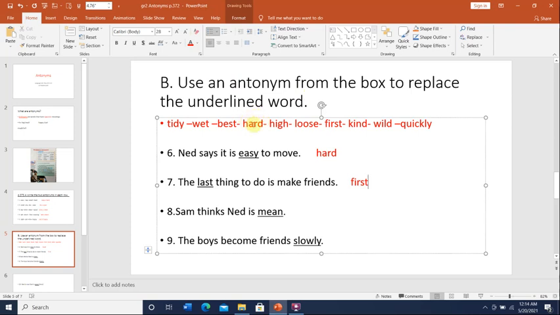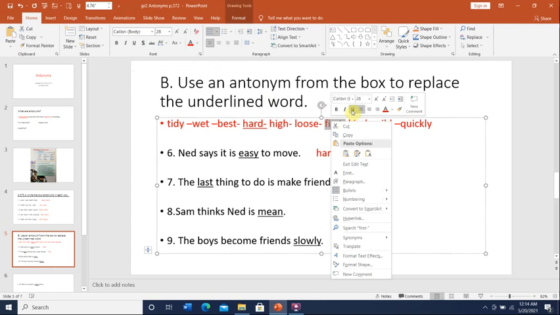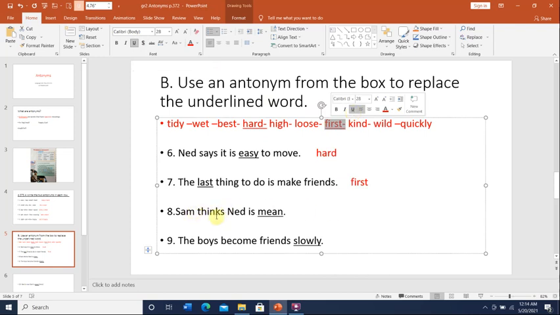Okay, so here we used hard, and we used first, so we don't use them again. Okay, number 8, Sam thinks Ned is mean.